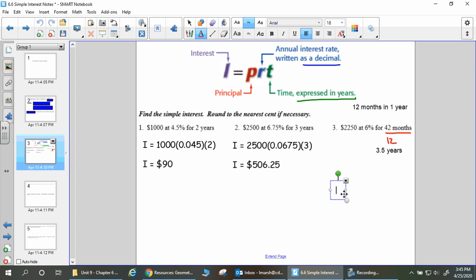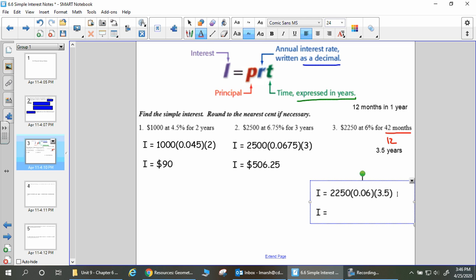So when I fill in my equation, my interest is $2,250 at 0.06, right? And we need to put 3.5 years, not 42, okay? We want the years.